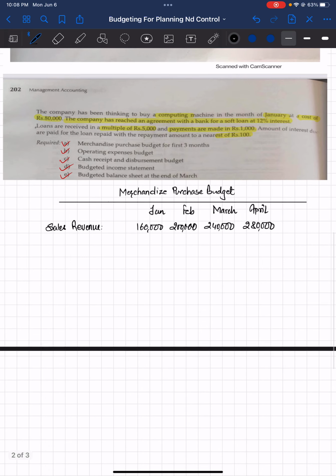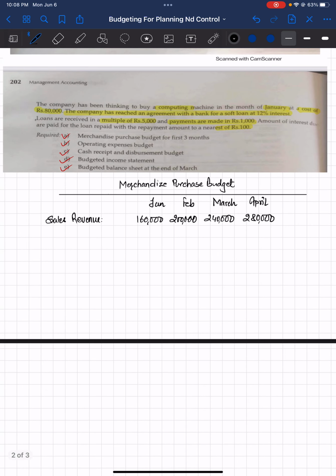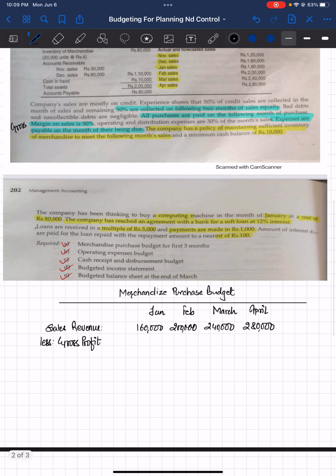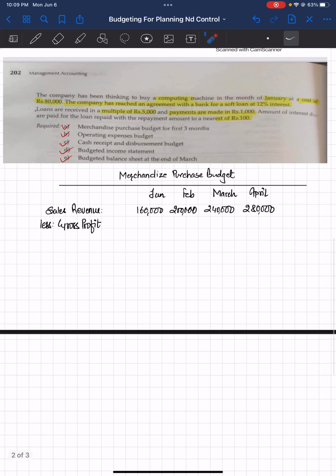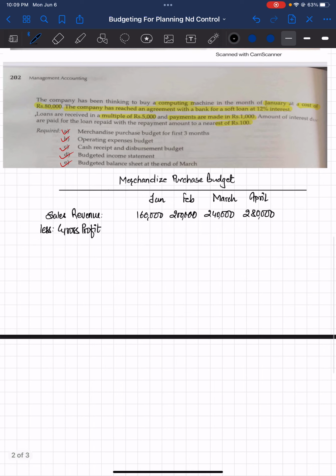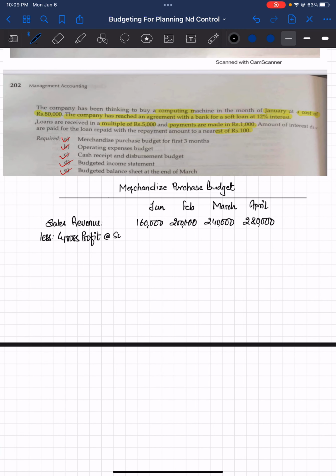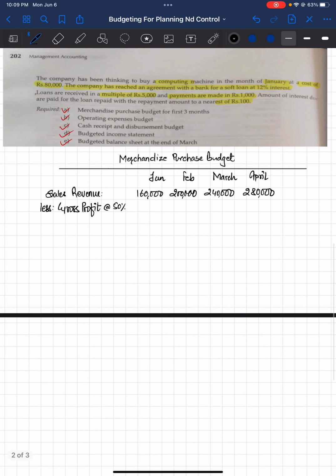One thing you need to understand is you need to find out the cost of goods sold before you can think of merchandise purchase. So let's deduct gross profit from the sales. As we know from the information we are given, the gross margin is 50% of the sales. So whatever your sales amount is, 50% of that is going to be your gross profit.